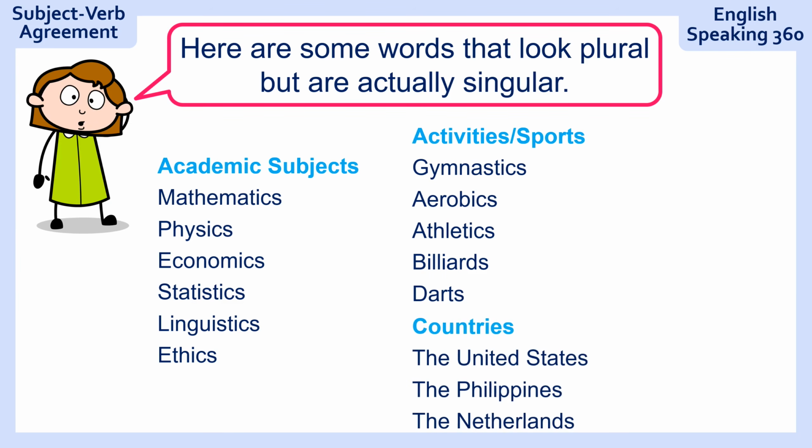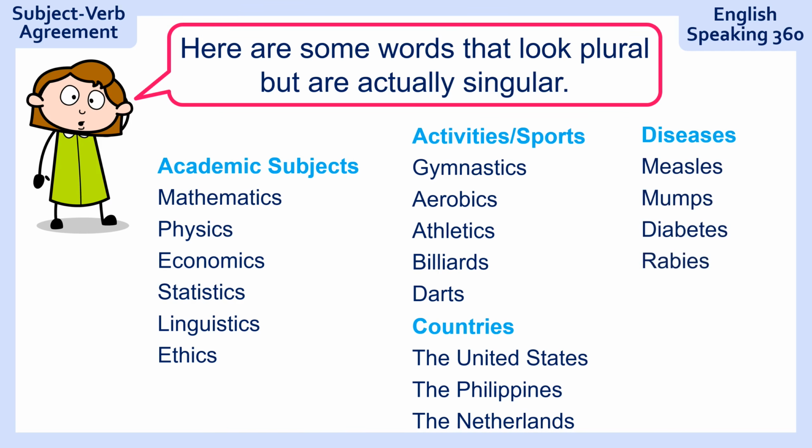Countries, now be careful with this one, right? The United States is. The Philippines is. The Netherlands is. It's all singular, even though there's an S. Diseases, measles, mumps, diabetes, and so on, that's singular. And also some other useful ones, politics, TV series, a TV series, good news, they are all singular.